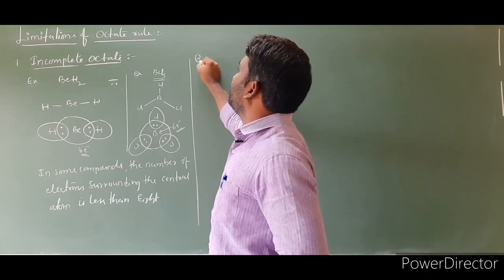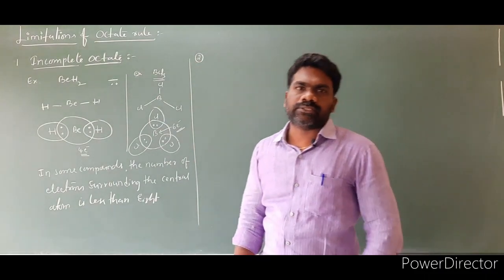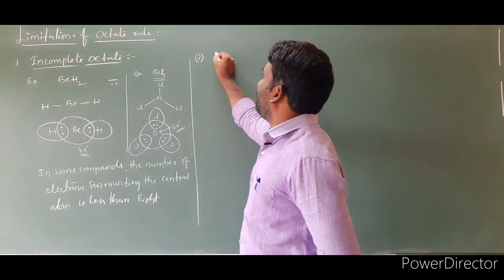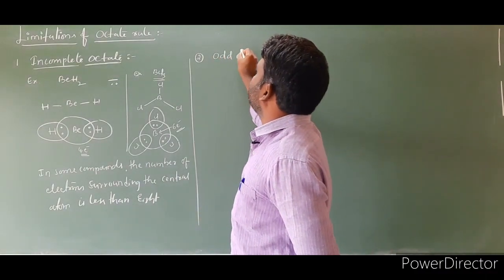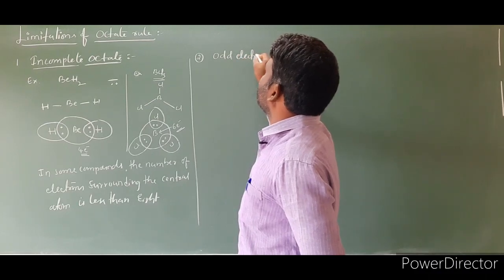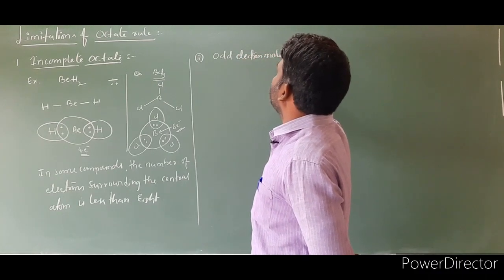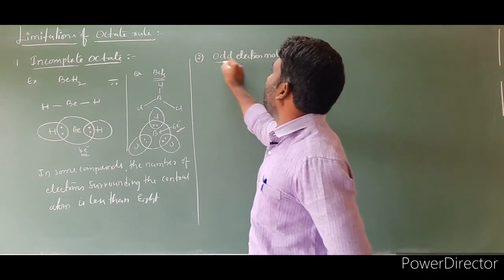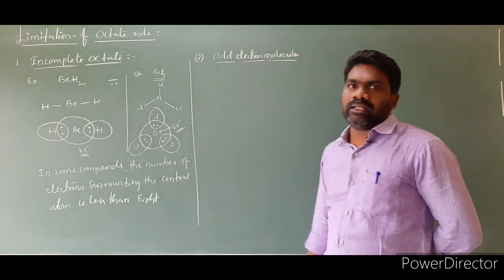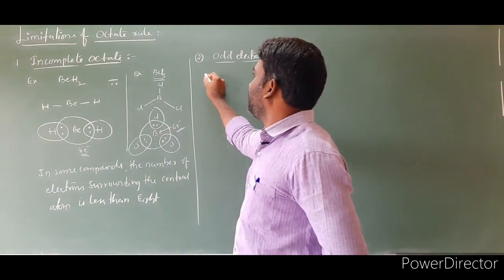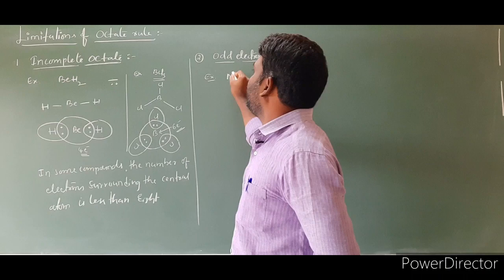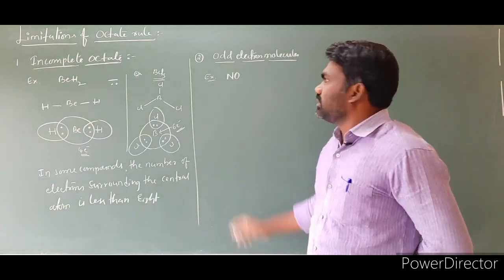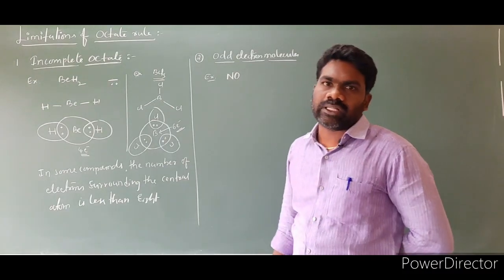Second exception: odd electron molecules. In some odd electron molecules, the octet rule is not satisfied for all the atoms. Let us take one general example. I am taking NO, nitric oxide. This is an odd electron molecule. What is an odd electron molecule?